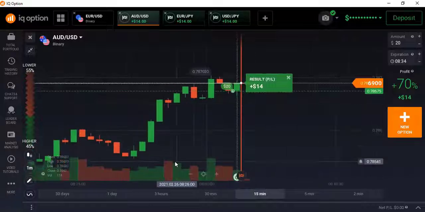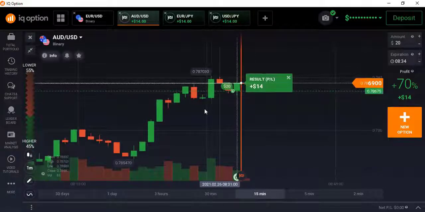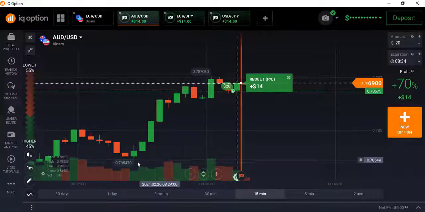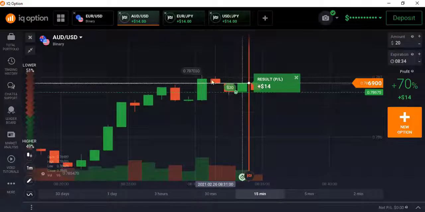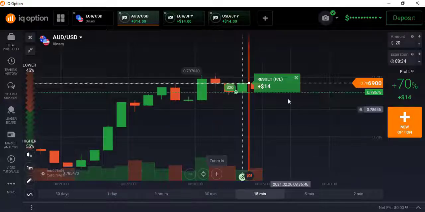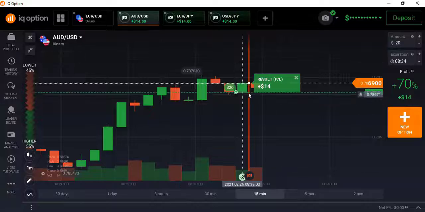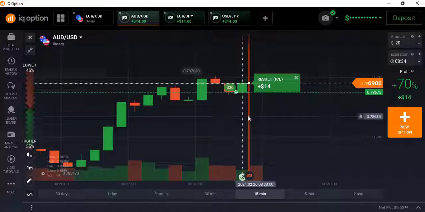So observe here, the market is strongly going in the upward direction, and I see these candles in the market. This candle's volume is higher than all previous candles' bars, and there are two candles here, small candles with large volume, large candle with weak volume. So a strong uptrend market and imbalanced volumes on two candles. That's why I immediately placed my trade in the upper direction for 1 minute, and after 1 minute the market closed above my entry point, and this is my winning trade. So let's go to another pair for the next opportunity.